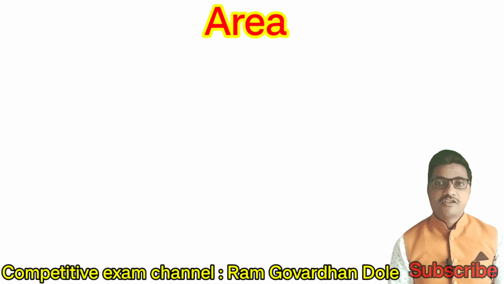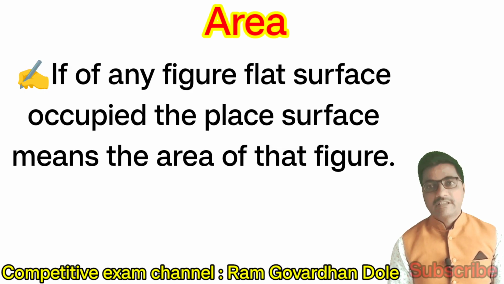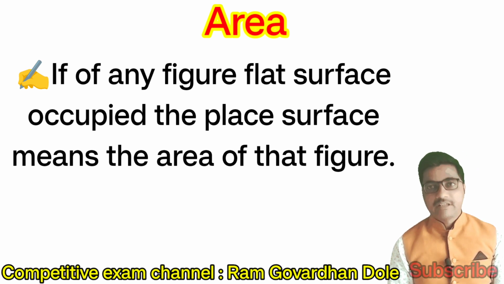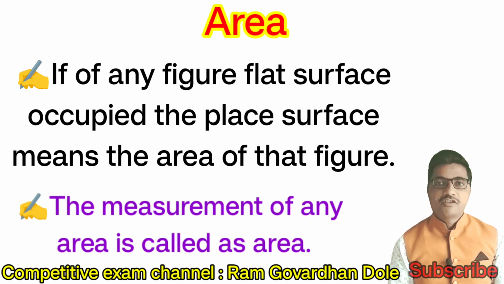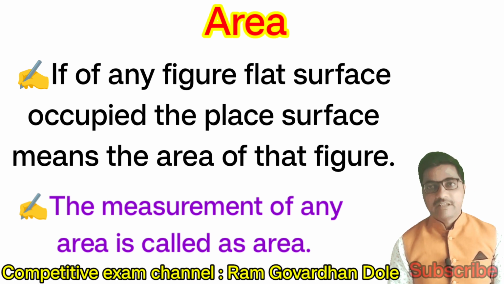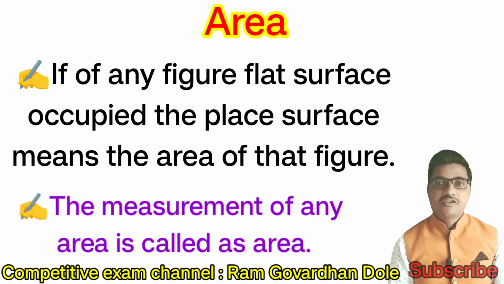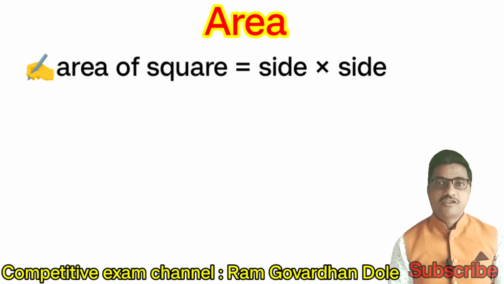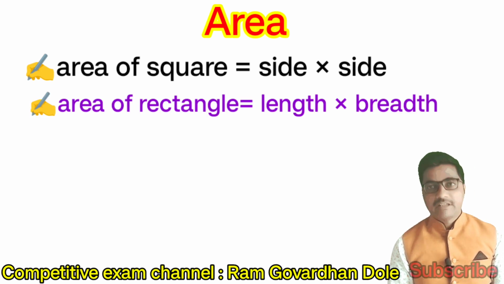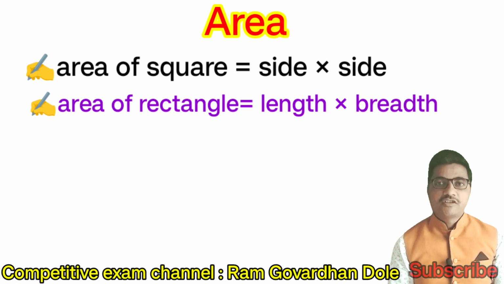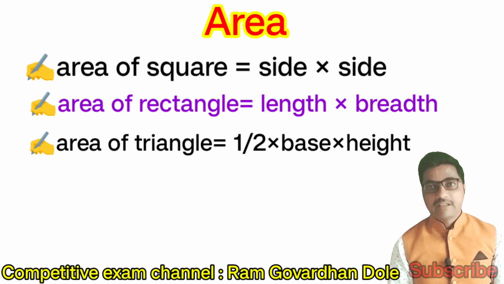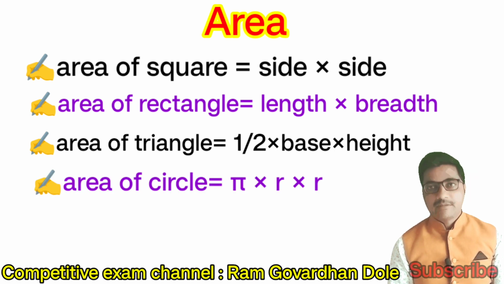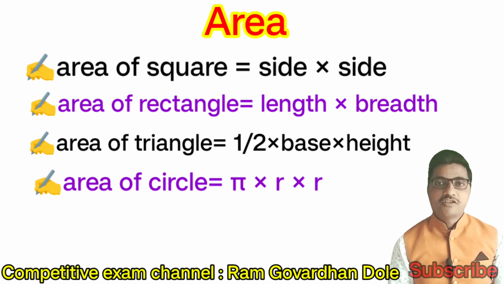Now next concept is area. The flat surface occupied by any figure is the area of that figure. The measurement of that surface is called area. Area of a square is equal to side into side, or side square. Area of a rectangle is equal to length into breadth. Area of a triangle is equal to 1 by 2 into base into height. Area of a circle is equal to pi r square.